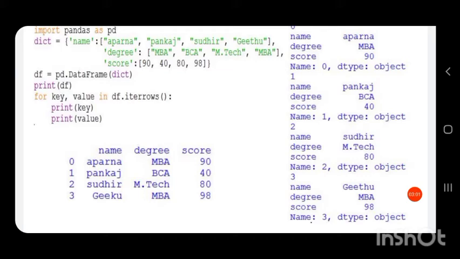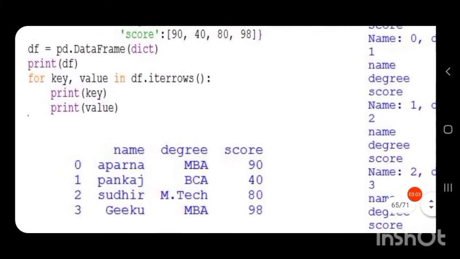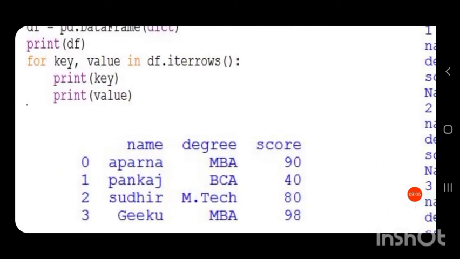So when we apply this iterrows function, for key comma value in df dot iterrows, df is our data frame, then iterrows is the iterating function. Key comma value are the control variables in the for loop. This can be any name, that is i comma j, a comma b, any name can be given.